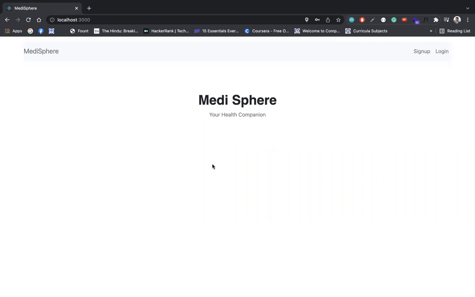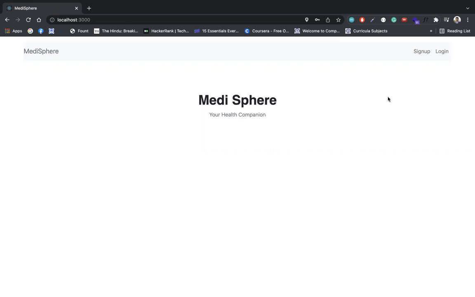Hello, everyone. So this is our MVP for our CCBD project, Medisphere. Medisphere is basically a medical tracking application. We have created this application using API gateways and a lot of AWS technologies.